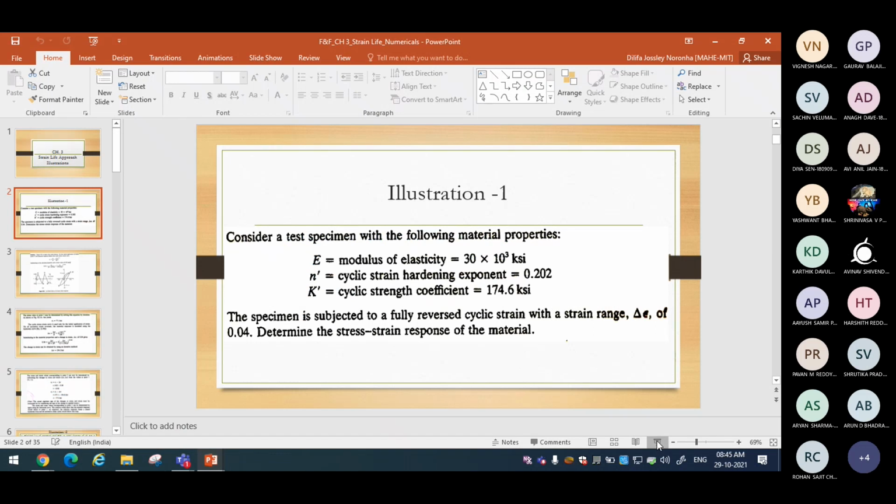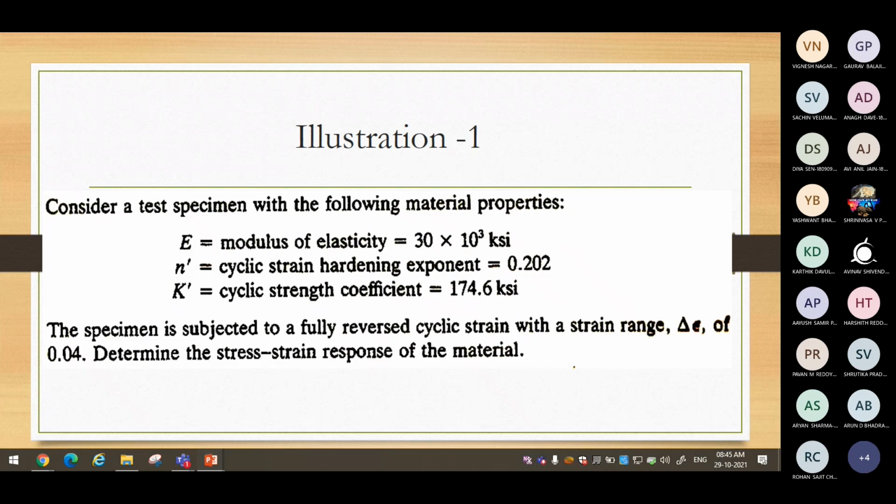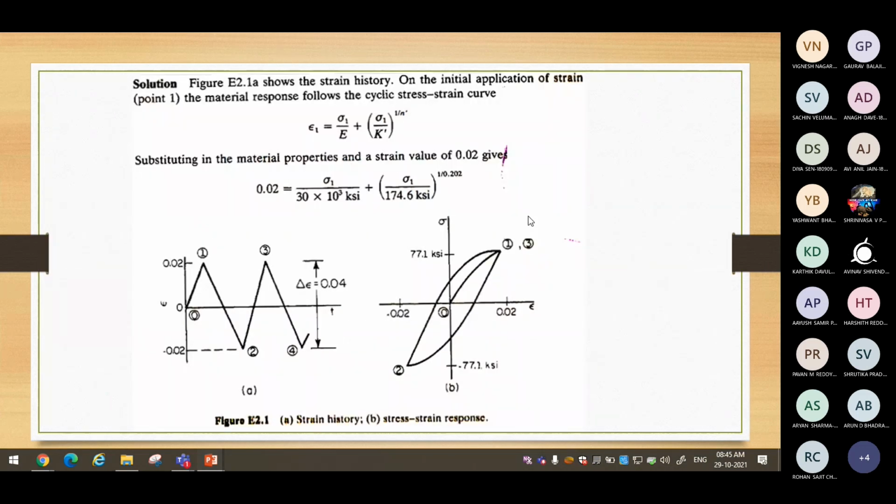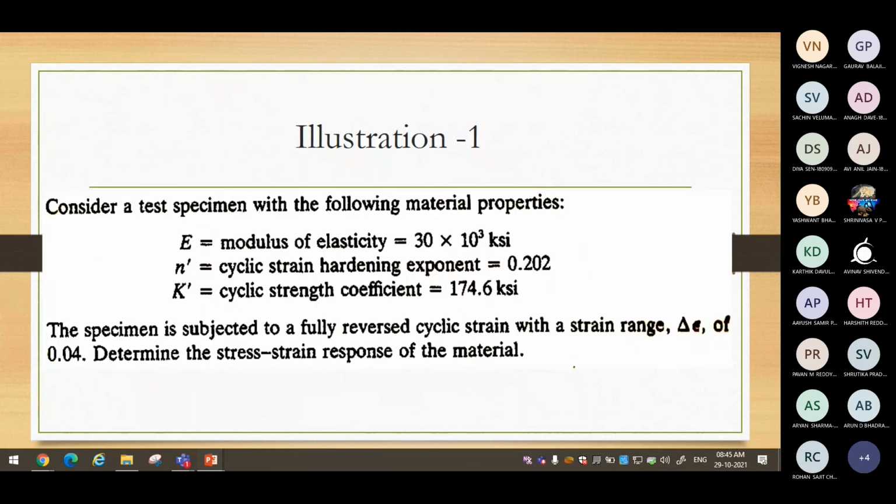For more numericals, you can refer to the exercise part of the Bannantine book. Most fatigue books discuss numericals, especially in the high cycle fatigue regime, low cycle fatigue regime, strain life approach, and fracture mechanics, but you find only illustration, one or two examples, not more than that.